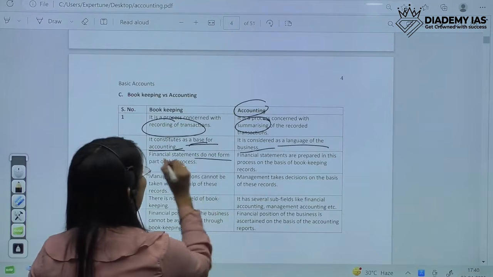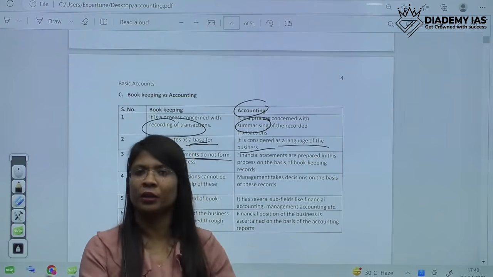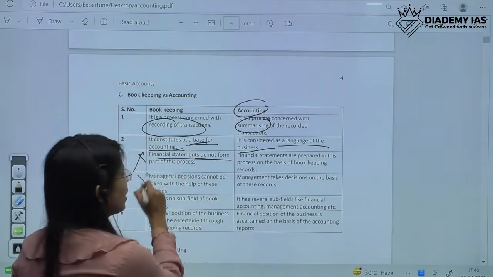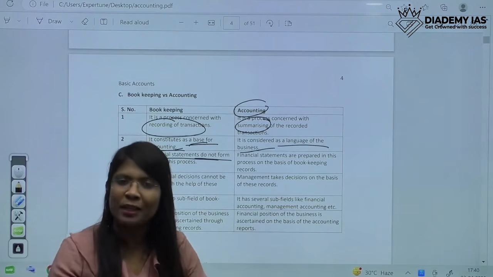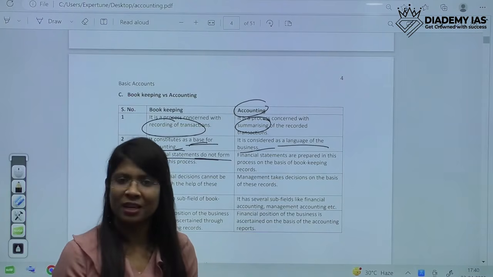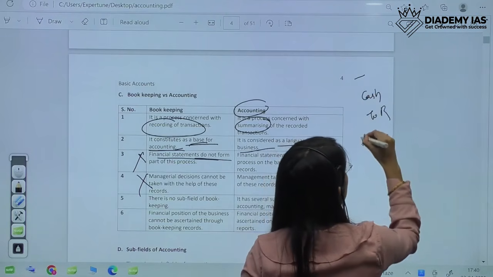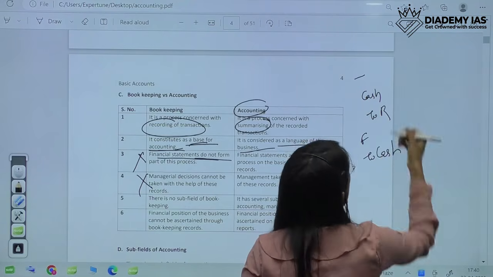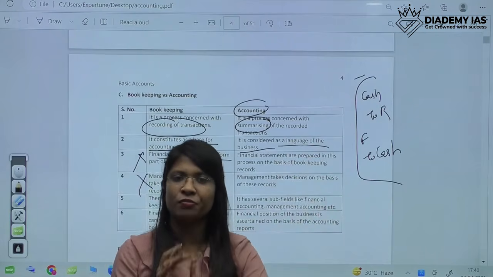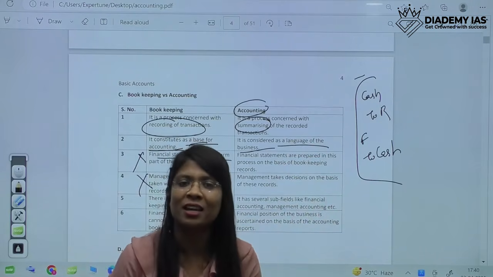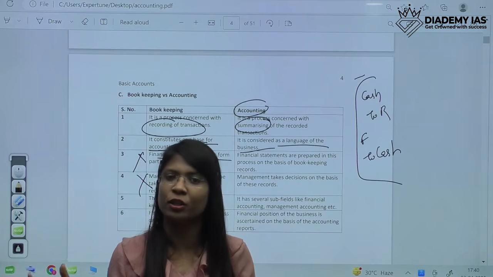Then third, we don't form financial statements in bookkeeping. As I have explained, we just record the information, nothing more. So no financial statements, and no managerial decisions can be taken on this basis. That's obvious. If we don't have any financial statements, how can any management take any decision on the basis of some transactions? Like I do have certain transactions like cash to Ram, furniture to cash. What can any management analyze out of these transactions? Nothing. We have to have a balance sheet, we have to have an income statement so that we can analyze some information out of it. Just recording certain information doesn't give any major information to anyone.